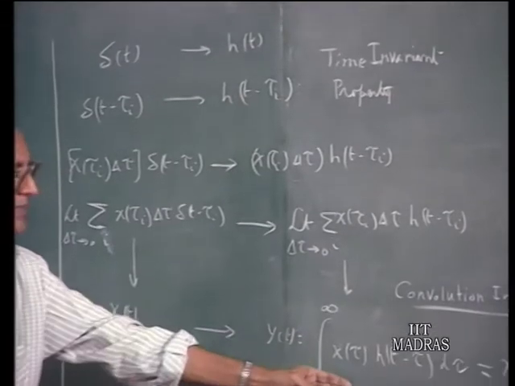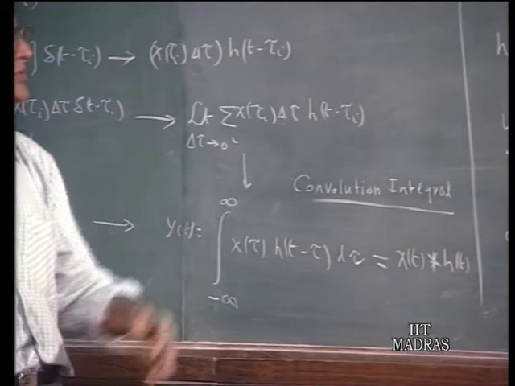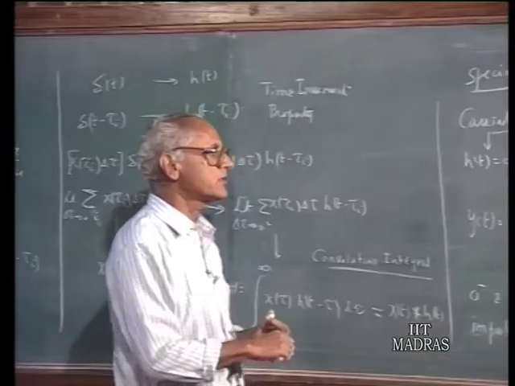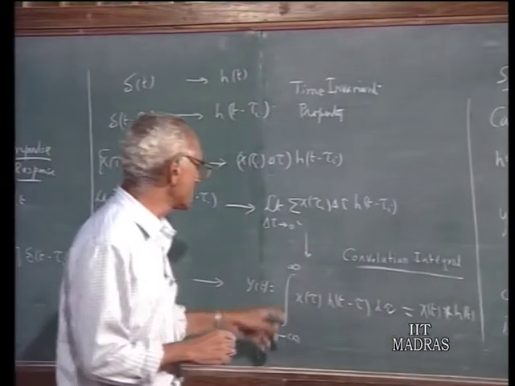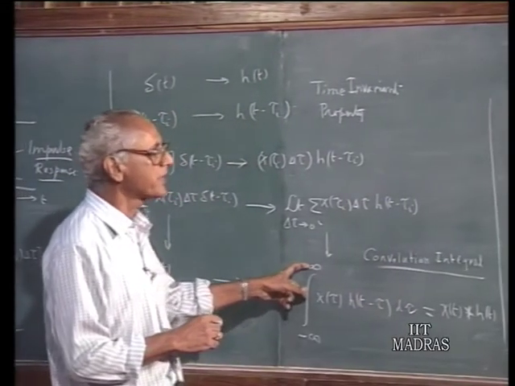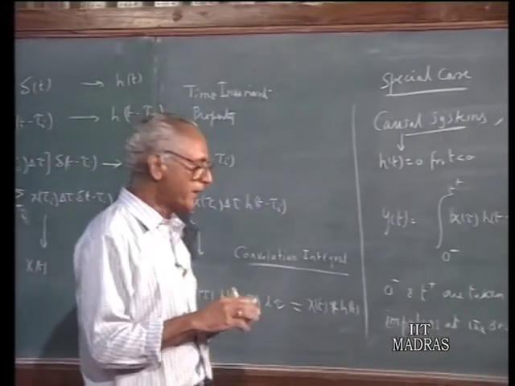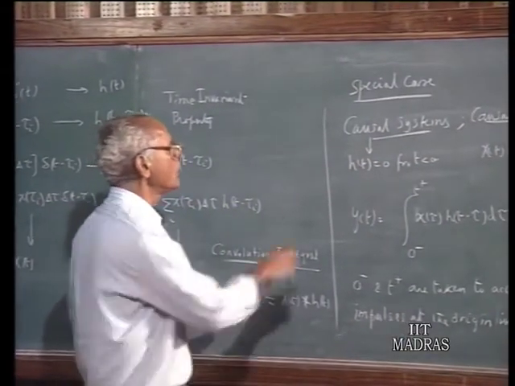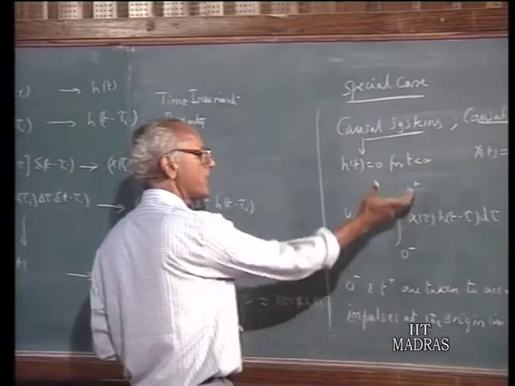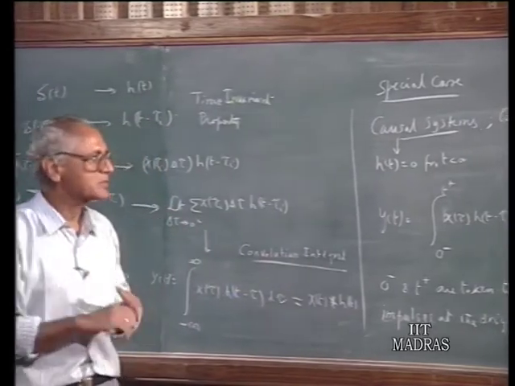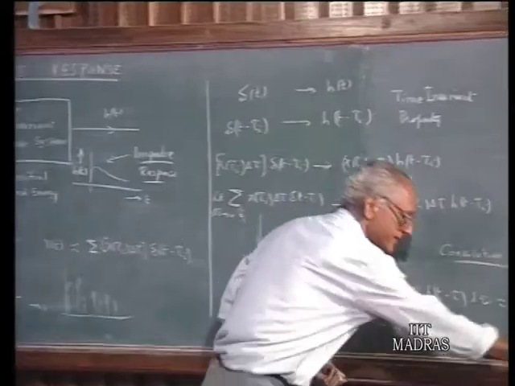y(t) is given by this integral, which is called the convolution integral, and the meaning of convolution we have seen. And in particular, when we are talking about causal systems with causal inputs, the limits need not be from minus infinity to plus infinity, as it would be in a general case, but in the particular case of these type of systems, between 0 to t. In particular, we may have impulses at the origin both in h(t) and x(t). To take care of them, you must take the integration from 0 minus to t plus, otherwise only half the impulse will be taken into account. Now, let us work out a few examples to illustrate these ideas.